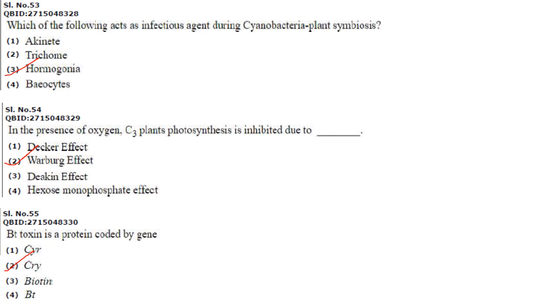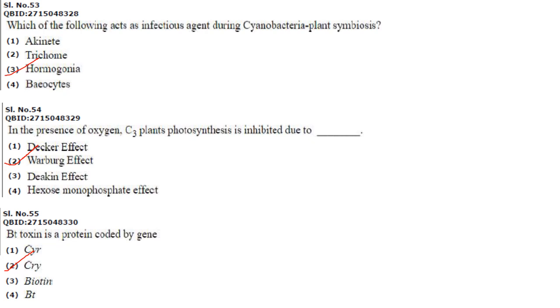Then next one. In the presence of oxygen, C3 plant photosynthesis is inhibited due to. So it is inhibited due to Warburg effect. In the presence of oxygen, photosynthesis is inhibited in C3 plants. That is called as Warburg effect.